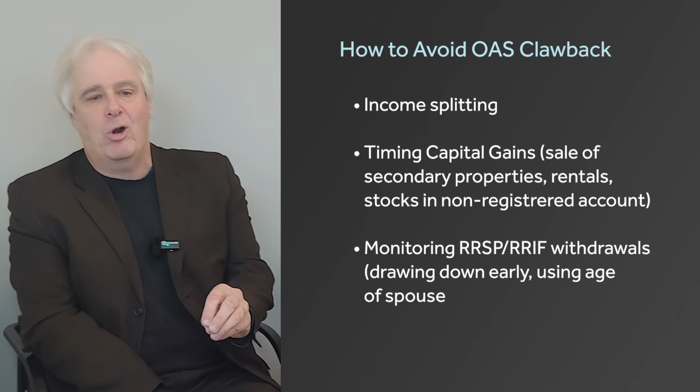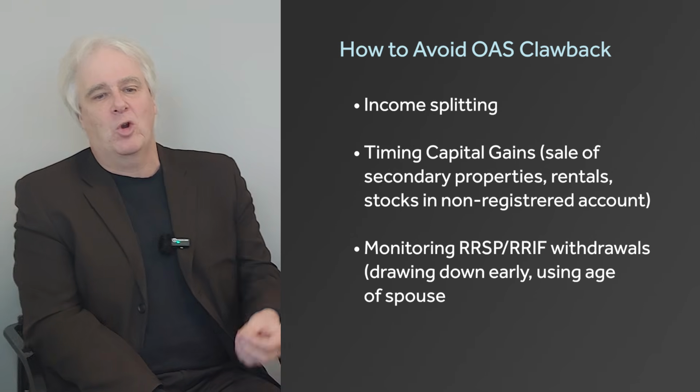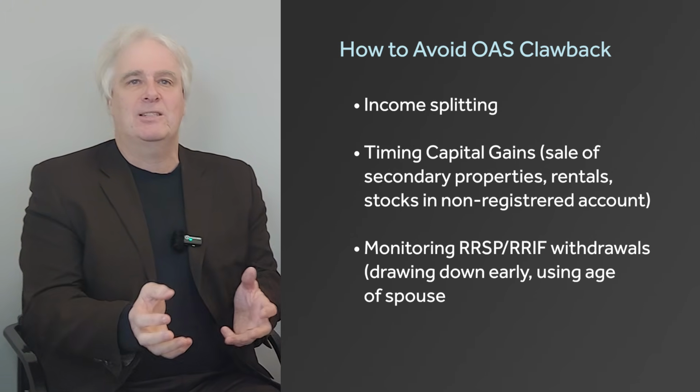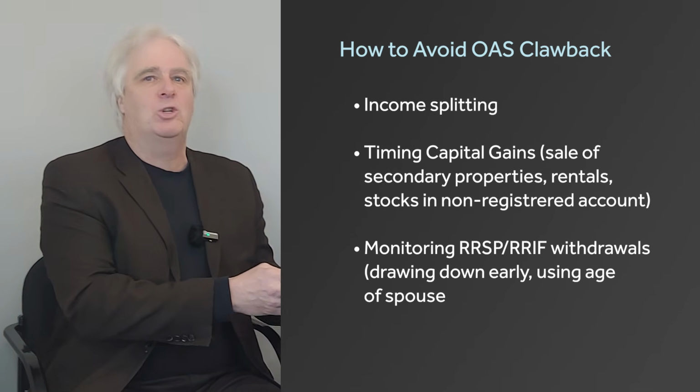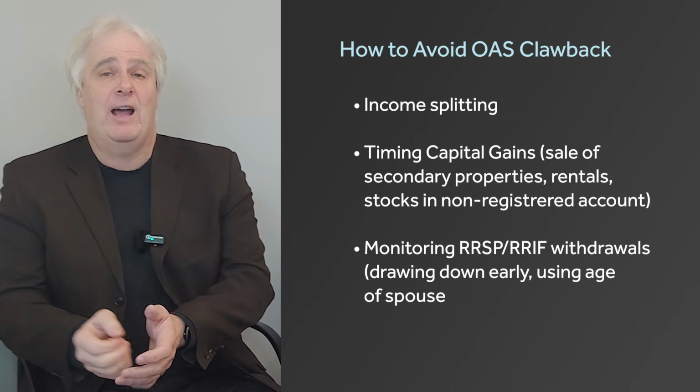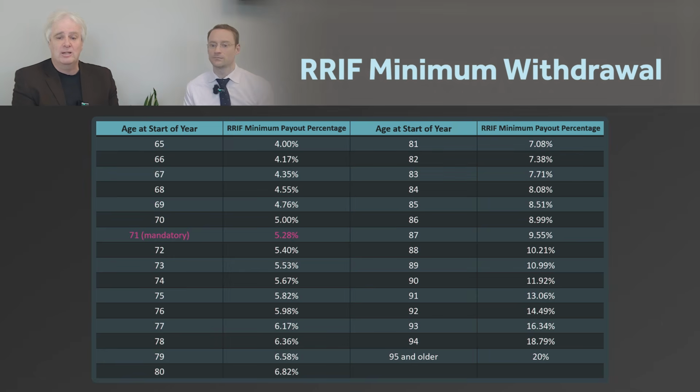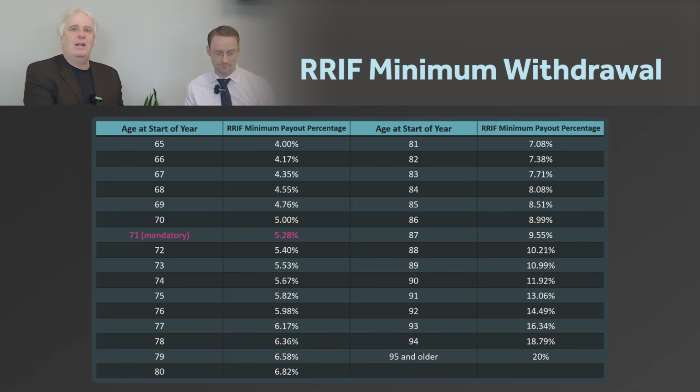And then monitoring your RSP and RRIF withdrawals. If you're drawing down early, maybe you're looking at using the age of your spouse. As opposed to the 5.25 at 71, if your spouse is 66, as we can see, now you're looking at a percentage of around 4.17. Maybe that keeps you under that $91,000, so you don't have to worry about it. Those are some of the basics we can look at for how to start to avoid those OAS clawbacks.